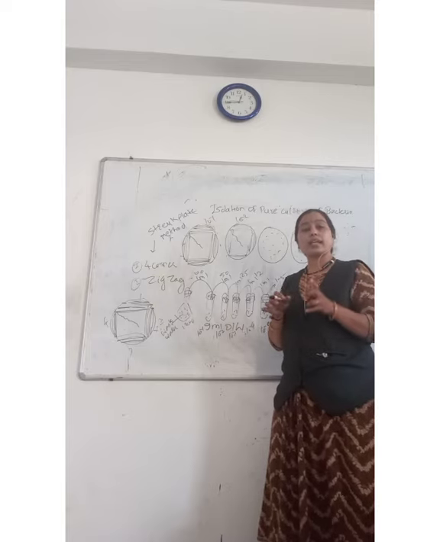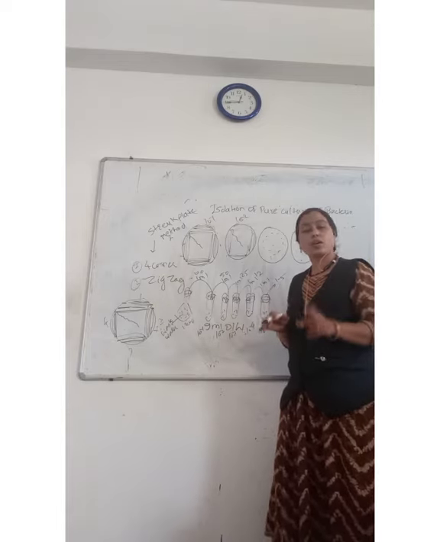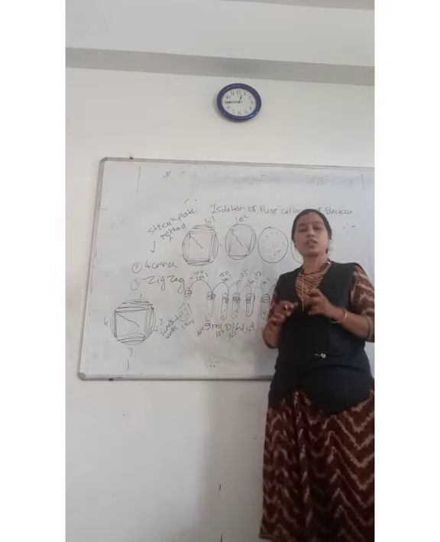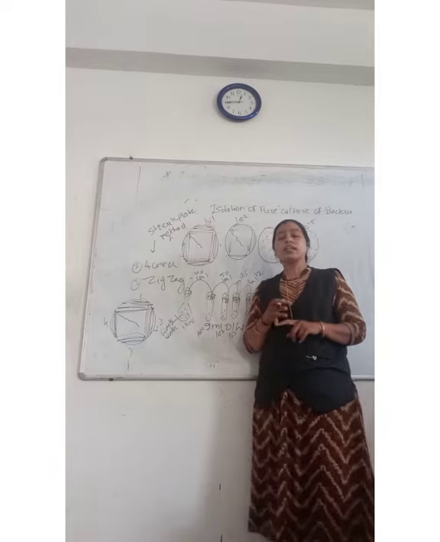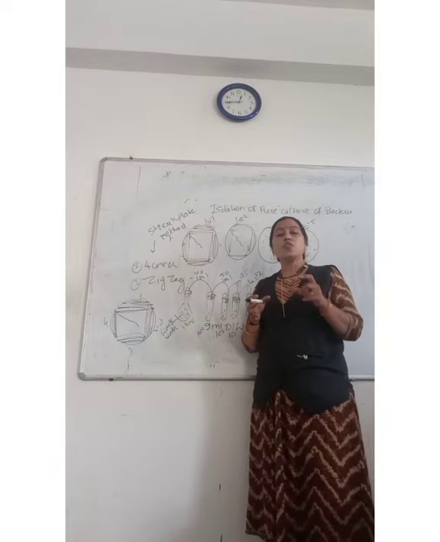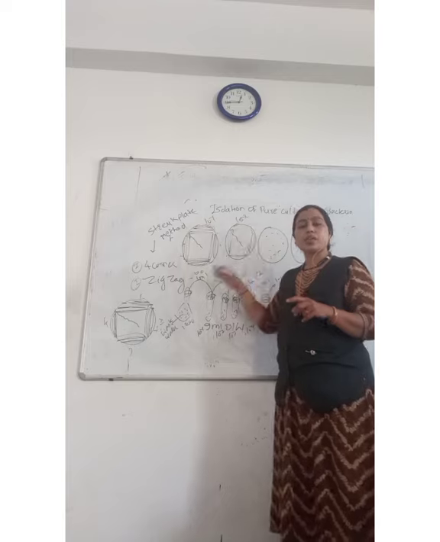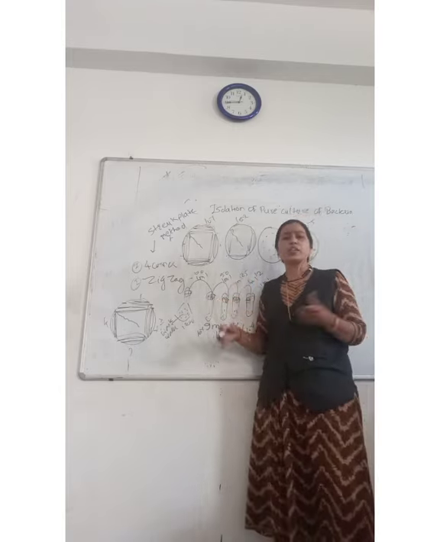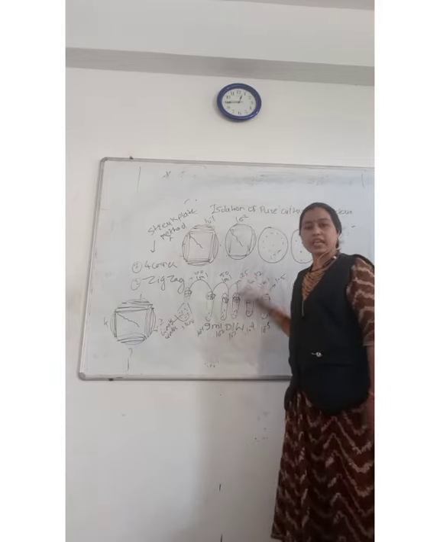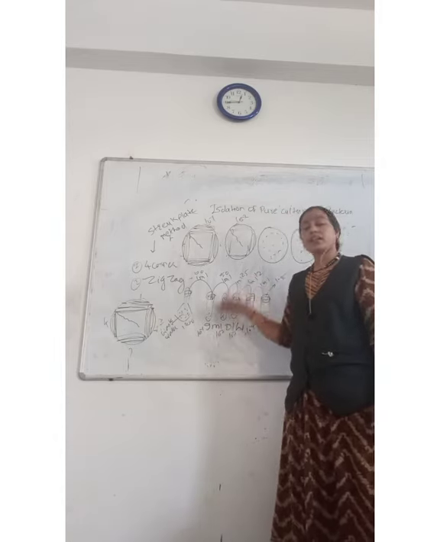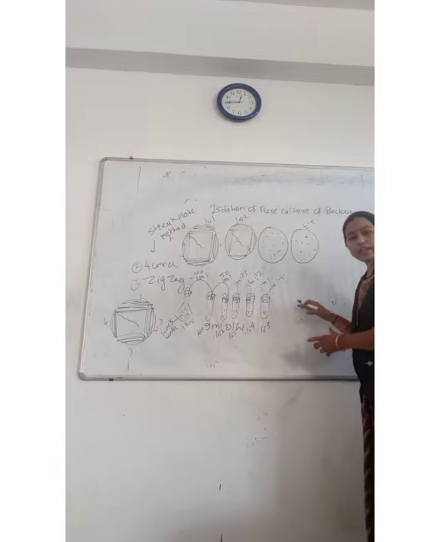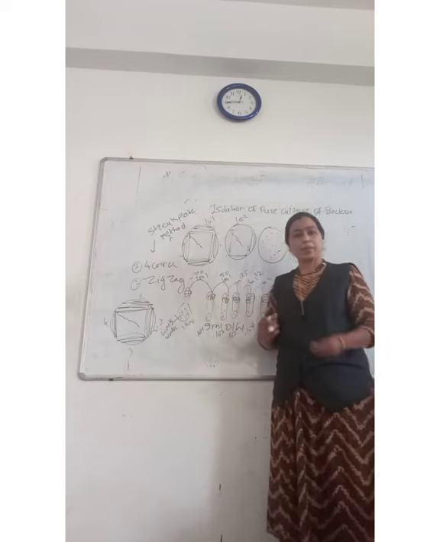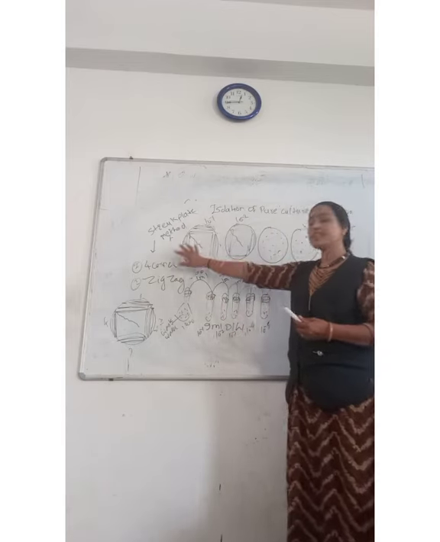Okay, so like this you should take the morphological characters of the colonies, and after that you should perform gram staining and the hanging drop method for checking whether this colony is E. coli, or Staphylococcus aureus, or any other type of colony. So you should check the morphological characters and check which type of colony is there, and after that perform subculturing for preservation of that pure culture. Okay, so it is the streak plate method.